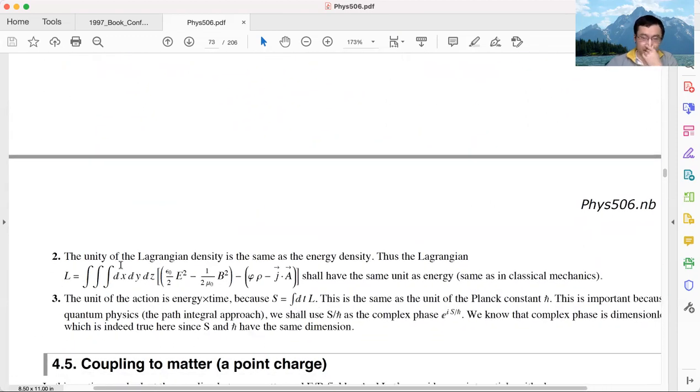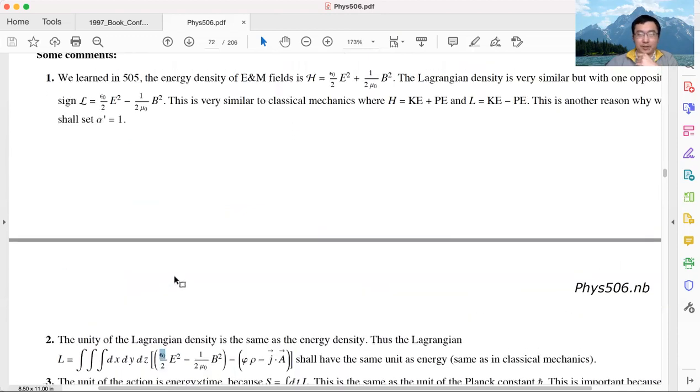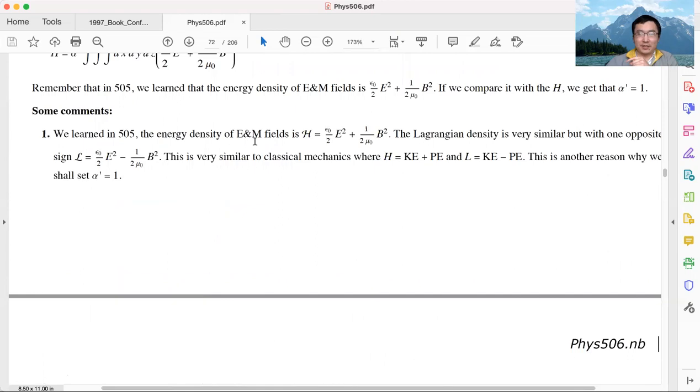And secondly, there's another point I want to mention here. Because energy density and the Lagrangian density contain the same term, just a different sign, we can immediately know that these two quantities have the same unit. This one is E squared, this one is E squared with the same coefficient, so they must have the same unit. For energy density, we know the unit is joule per meter cubed, energy per volume. So this means immediately we know that the Lagrangian density has the same units as energy density. Its unit is also energy per volume.